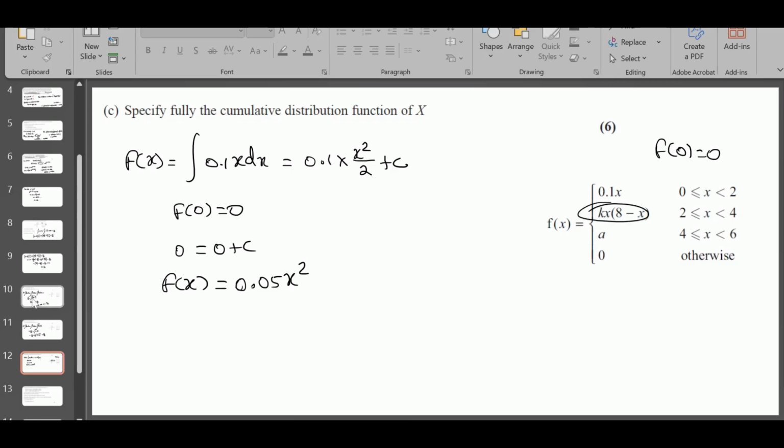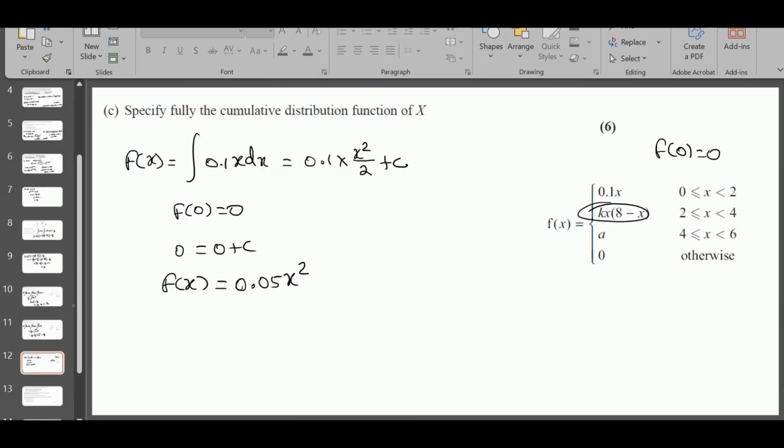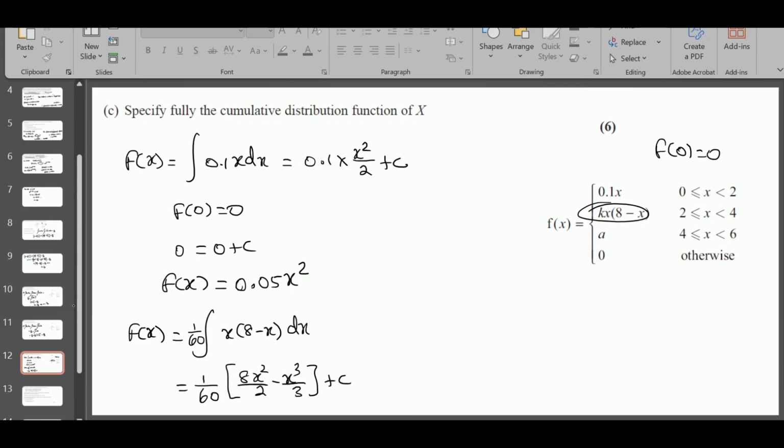Let's find the second one now. We know the value of k here, right? 1 over 60. So F of x is the integral of 1 over 60, I'm going to keep it here, k, x times 8 minus x dx. So that's going to be 1 over 60 times 8x square by 2 minus x cube over 3 plus c.